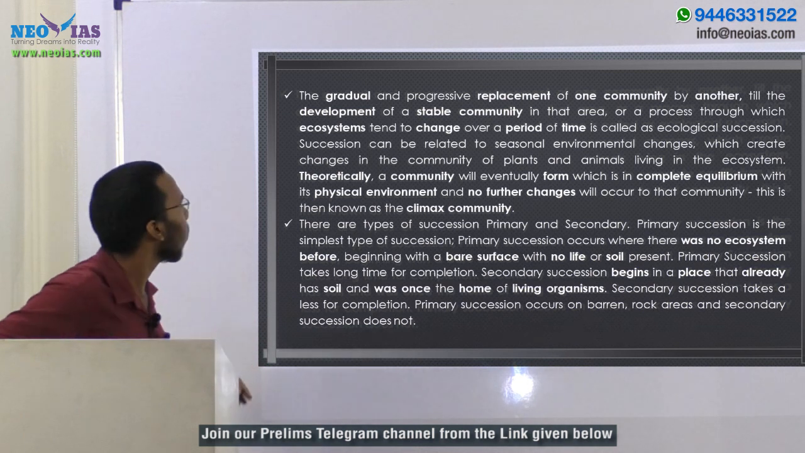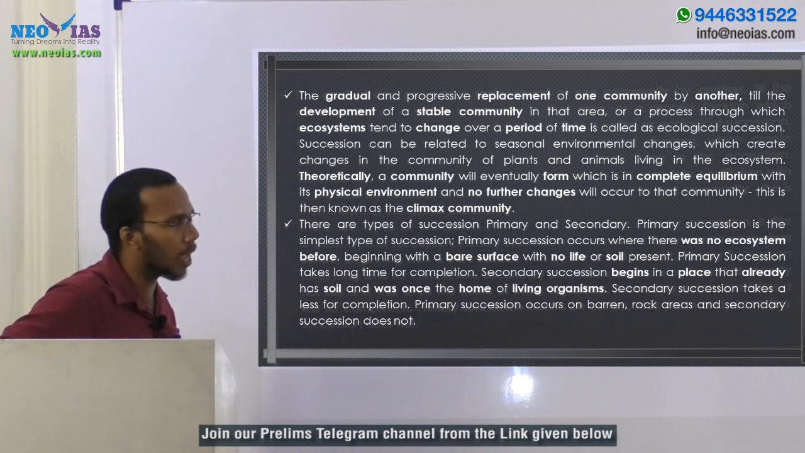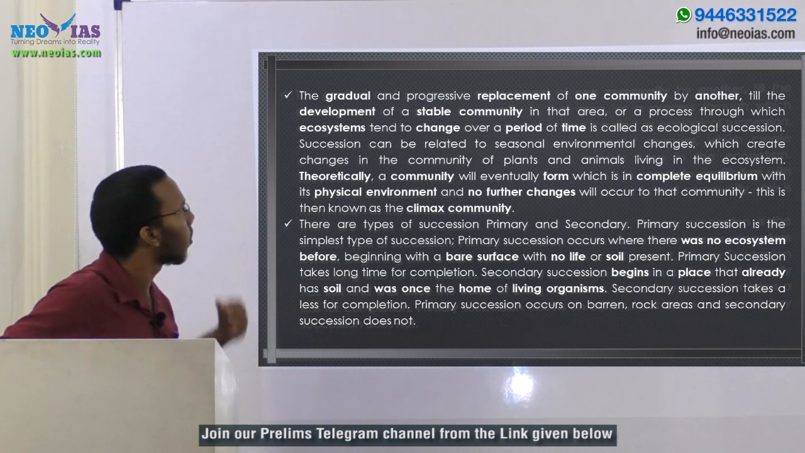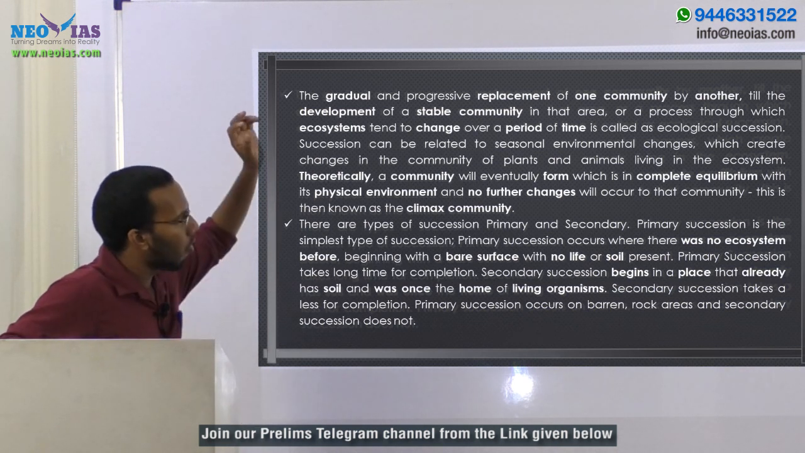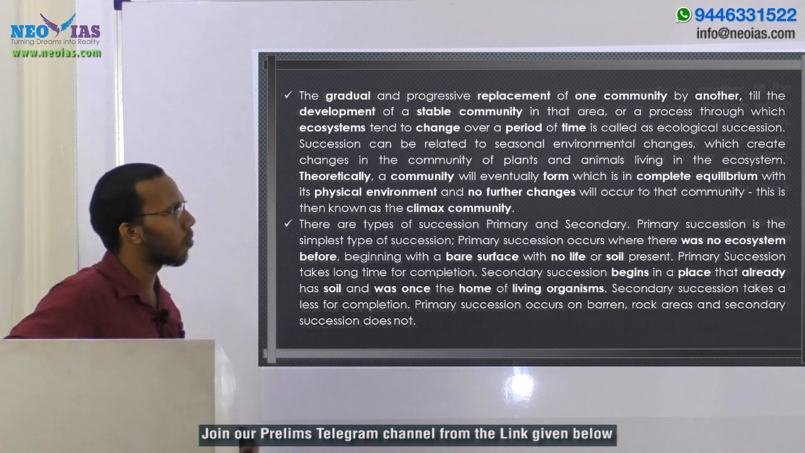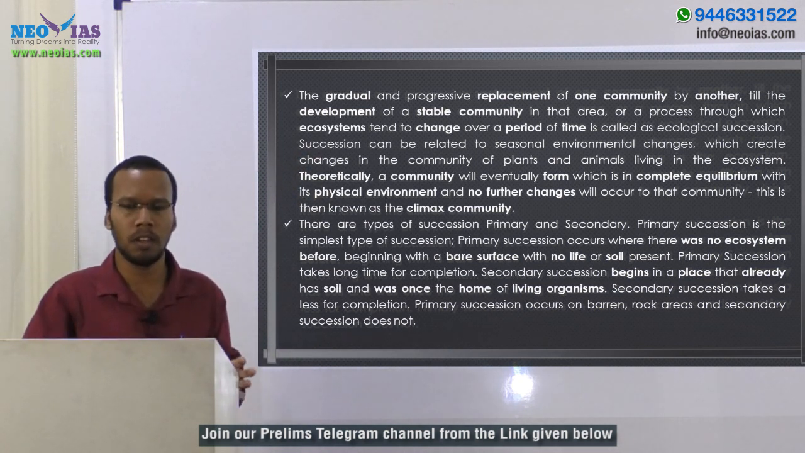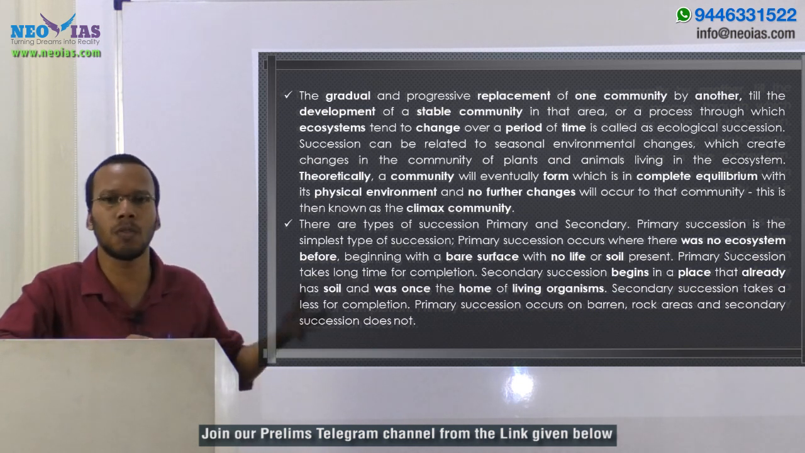The gradual and progressive replacement of one community by another till the development of a stable community in that area, or a process through which an ecosystem tends to change over a period of time, is called ecological succession. So it is simply saying that these are the changes happening in an ecosystem.